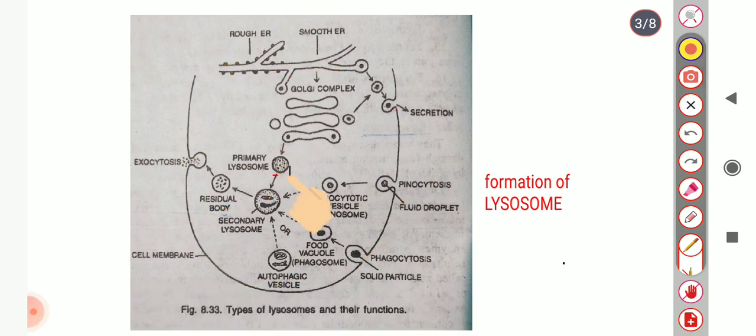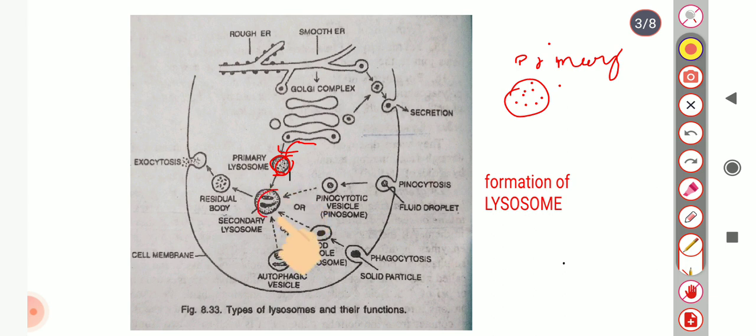First of all, primary lysosome. Primary lysosomes are newly pinched off vesicles from the Golgi apparatus, which generally fuse with some endosomes to become fully functional. These are primary lysosomes, and they are small and contain hydrolytic enzymes in the form of granules.